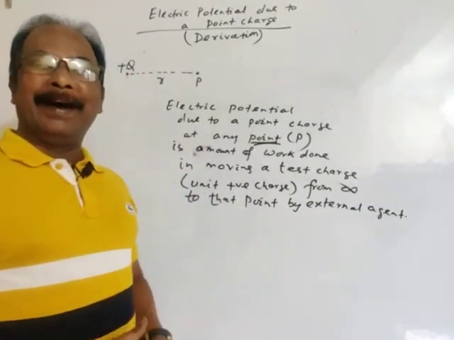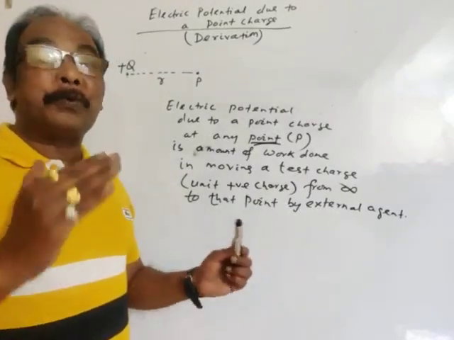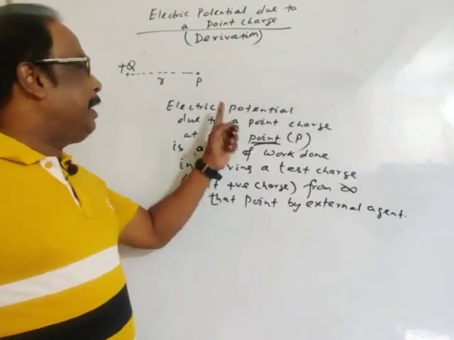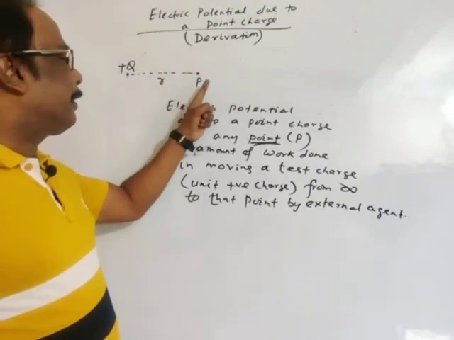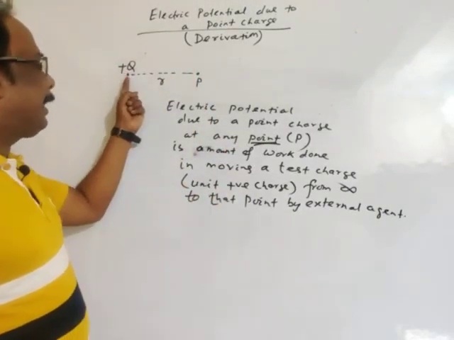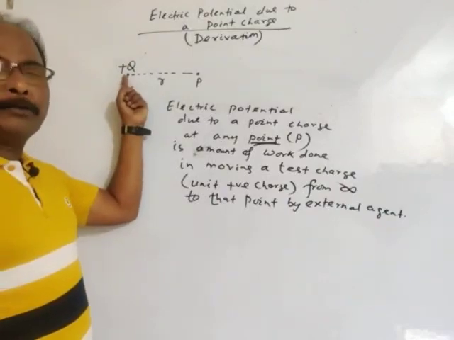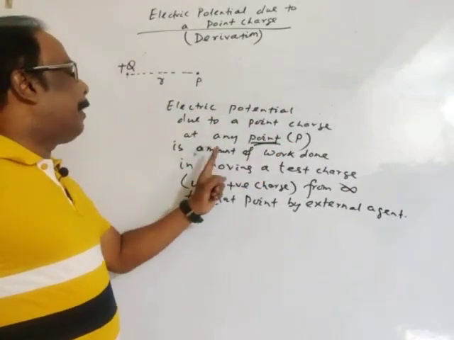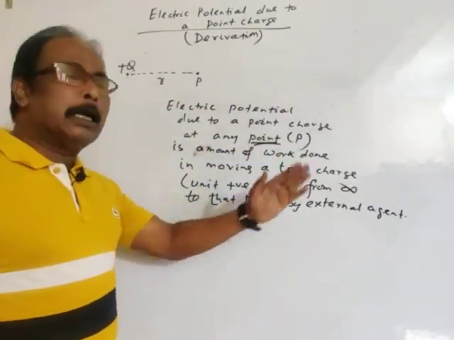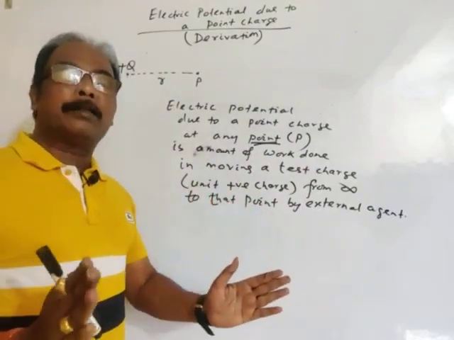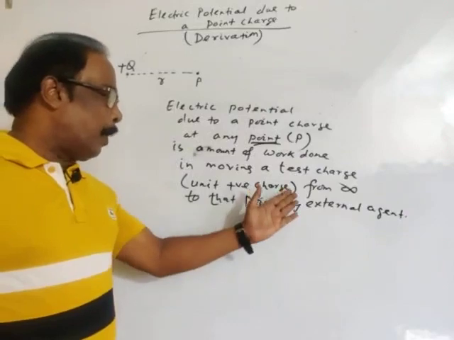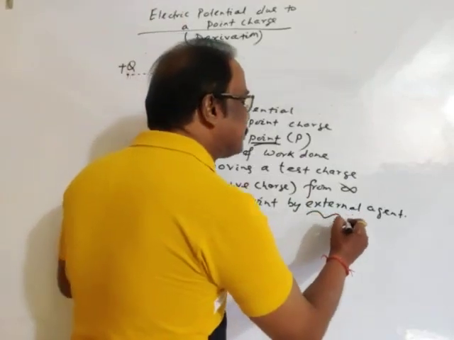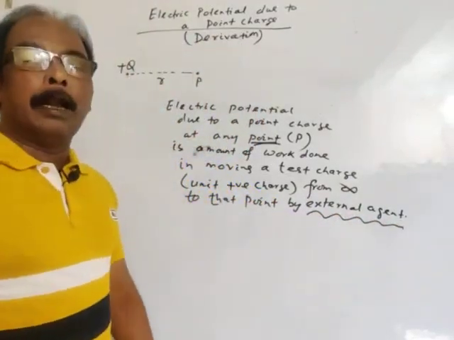Electric potential at any point can be calculated or is defined in quantitative form. In quantitative form, the electric field is produced by this point charge. Electric potential at any point P is defined as the amount of work done in moving a test charge or unit positive charge from infinity to that point by an external agent, means by applying external force.